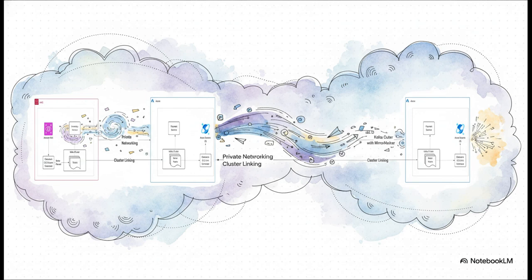And this slide shows us exactly how we break the laws of data gravity. Let's just follow the data for a second. Over on the far left, a change happens in a database in AWS. Now, there's a special tool watching that database, kind of like a security camera. It's called Debezium. It instantly sees that change and publishes it as an event to our AWS Kafka cluster. From there, that cluster link we talked about mirrors the event over to the Azure Kafka cluster, basically in real time. And finally, a payment service running over in Azure can just pick up that event and act on it. The data just effortlessly flowed from one cloud to the other.